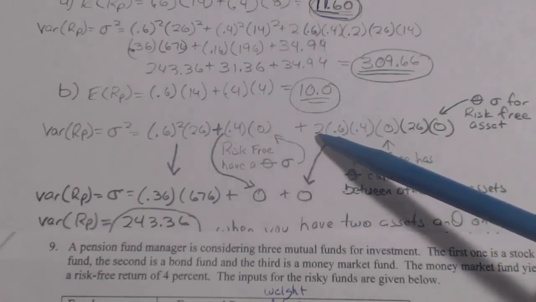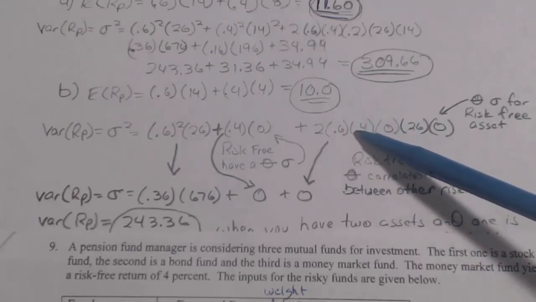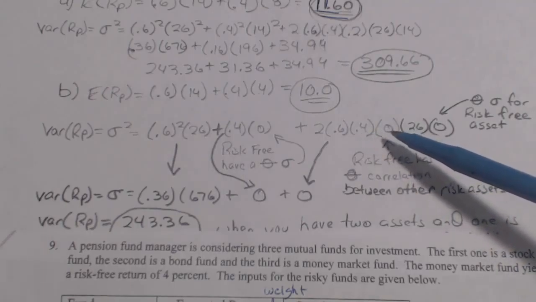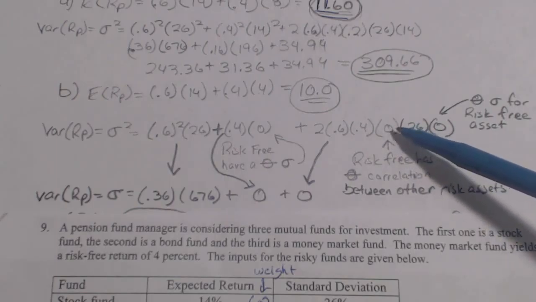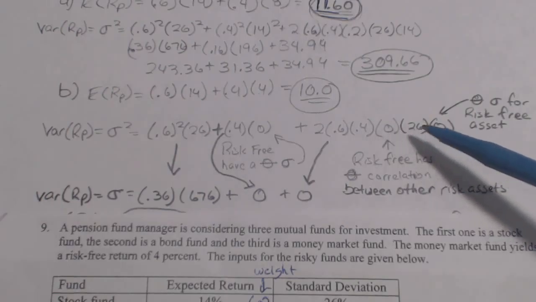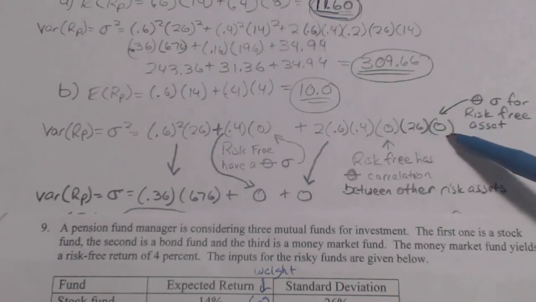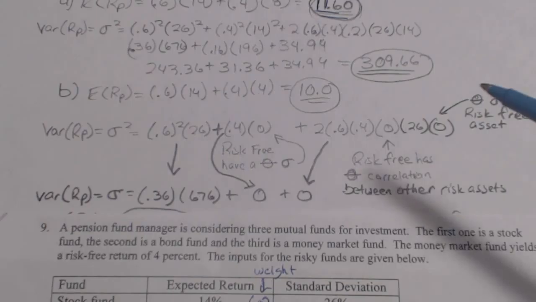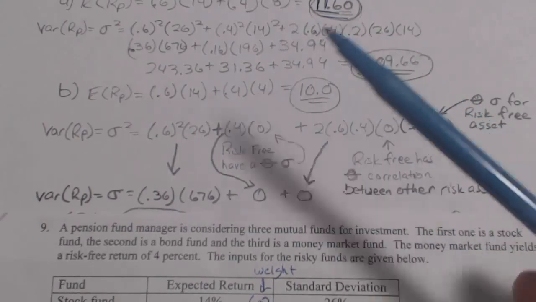Okay, and then the last part of that formula is 2 times the weight of the stock fund and the weight of the risk-free fund, and it's times the correlation. Well, remember, there is no correlation between a risk-free fund and a stock fund or a bond fund, so that's 0. Also times the standard deviation of the stock fund, which is 26, but 0 for the risk-free asset, because remember, there is no standard deviation. So there's no correlation, no standard deviation, so this ends up to be 0.